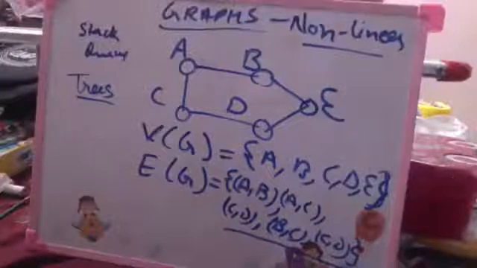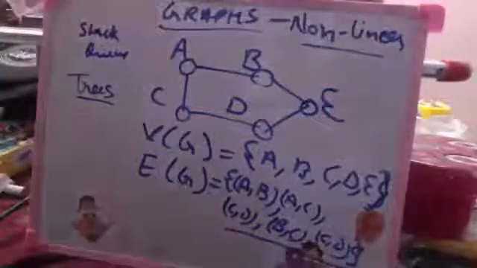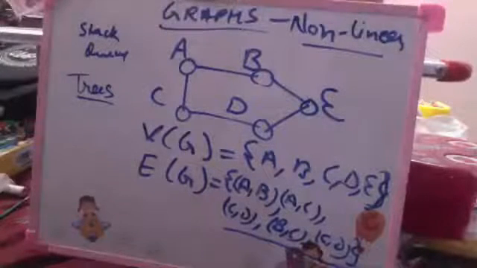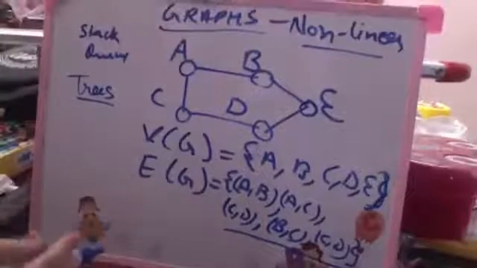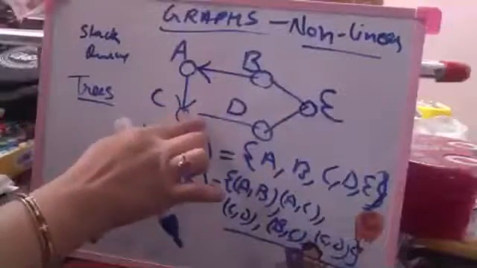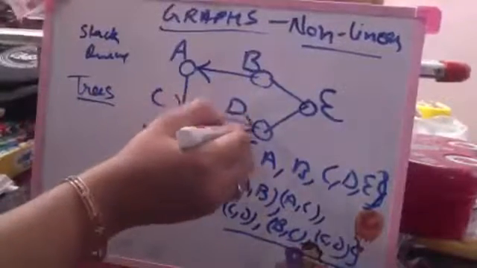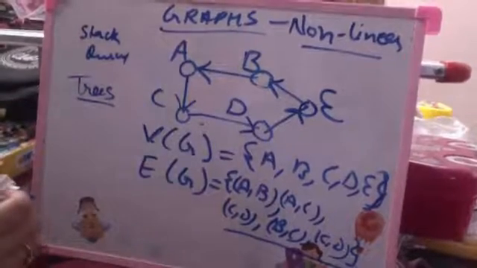Now, while representing a graph, I need you all to understand that a graph can be directed or undirected. The current graph is clearly an undirected graph. It is very possible that I am giving directions to the graph. So now it becomes a directed graph.